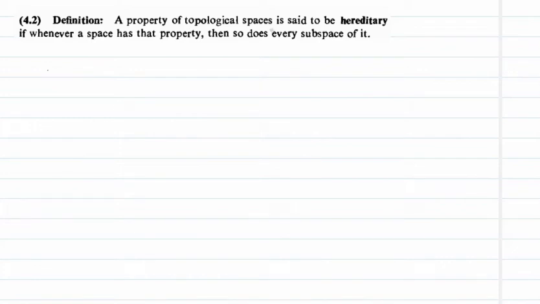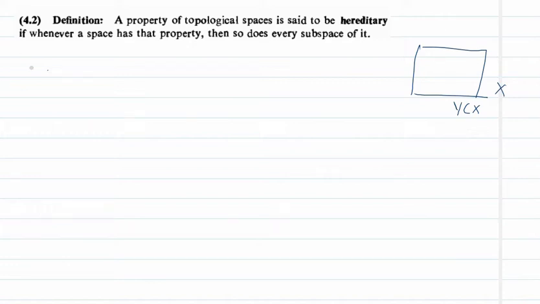A property of a topological space is said to be hereditary if whenever a space has that property, then so does every subspace of it. That means if a set X has a property, say it is countable or it is discrete, and so does every subspace of it. That means if Y is also a subspace topology, then Y also has that property.